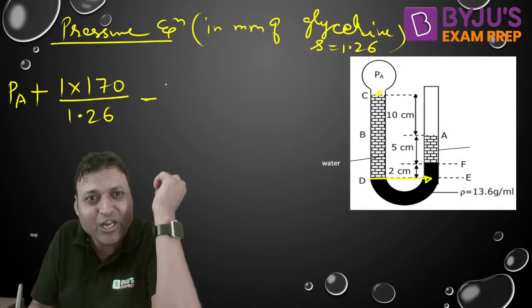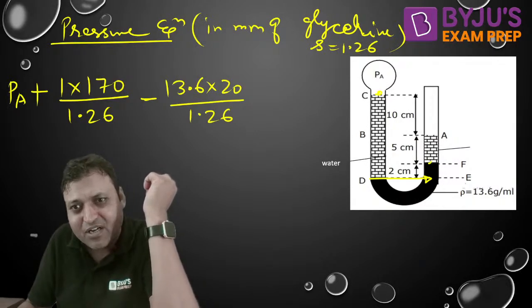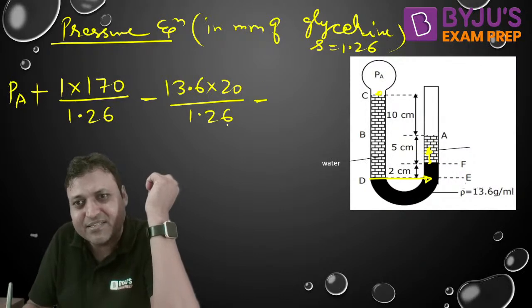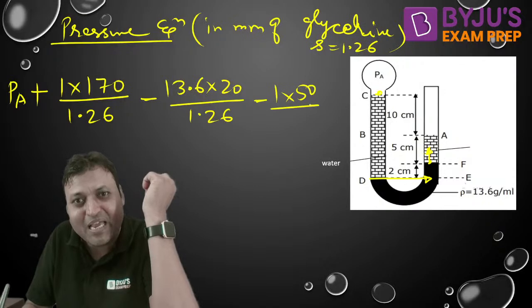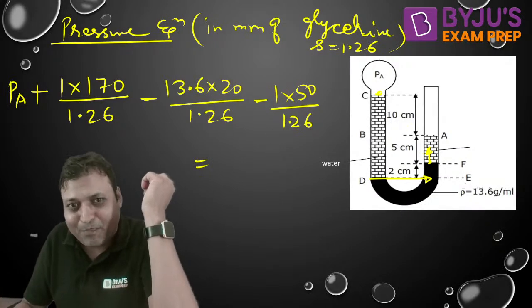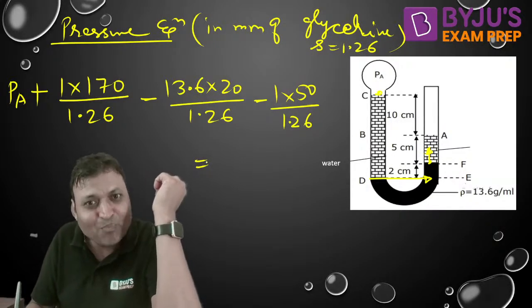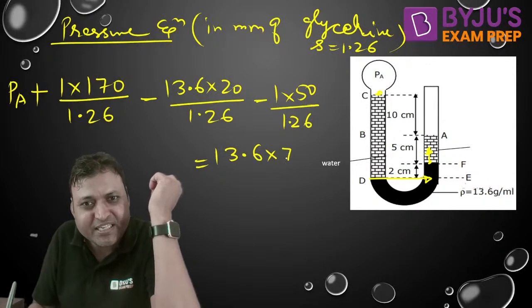20 mm in mercury. 13.6 is the specific gravity. Into 20 mm divided by 1.26. We are at F. We need to move in upward direction, minus. Now 50 centimeter in water, 1 into 50 mm, sorry, divided by 1.26. We are at A. A is equal to the atmospheric pressure. In terms of mercury, it is 760 mm. In terms of glycerin, it is 13.6 into 760 divided by 1.26.